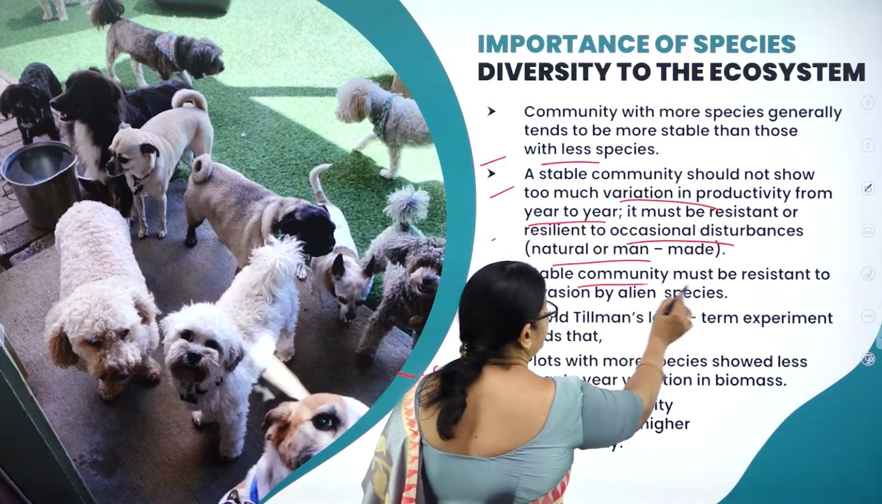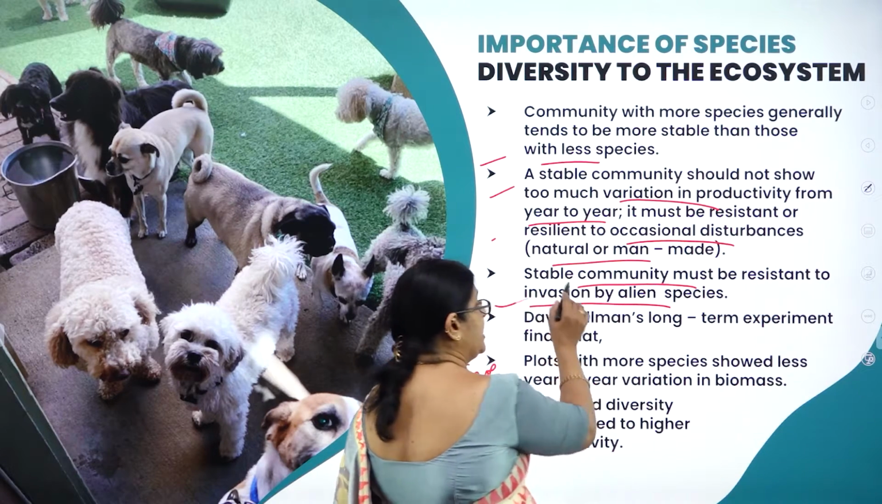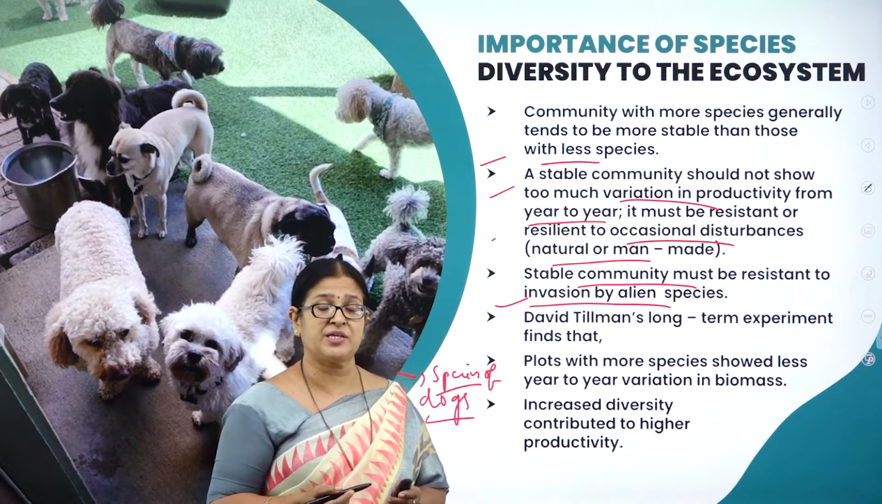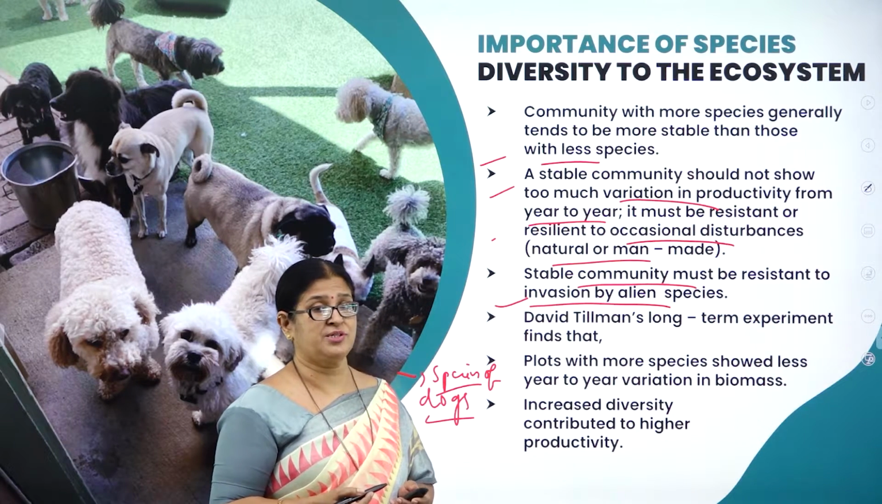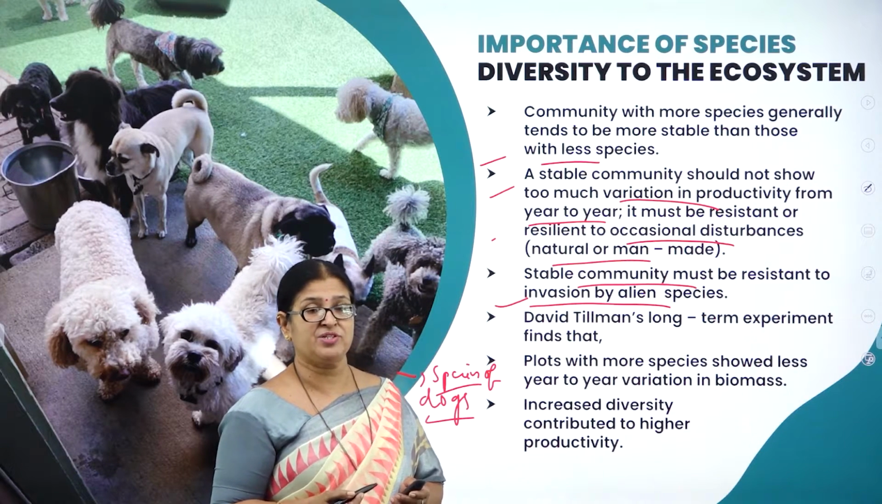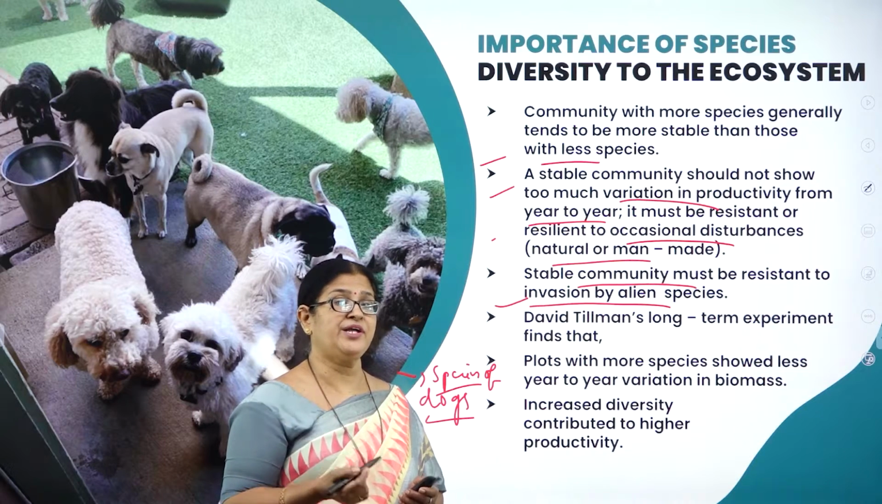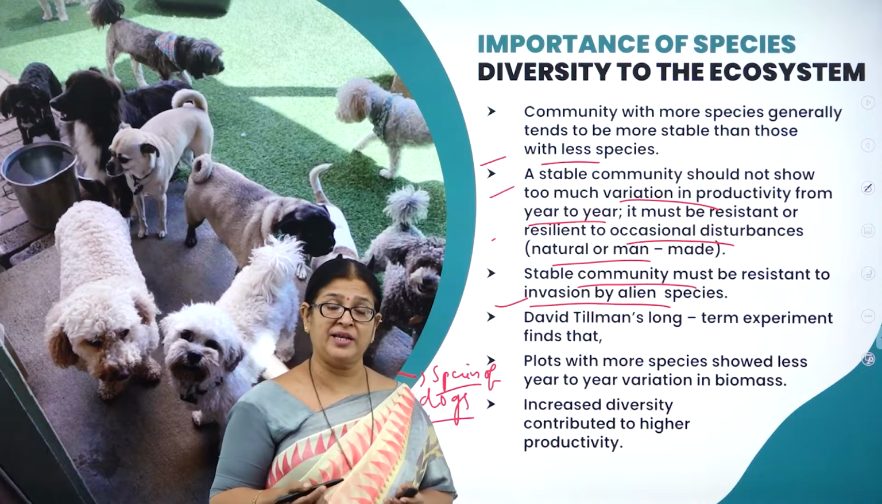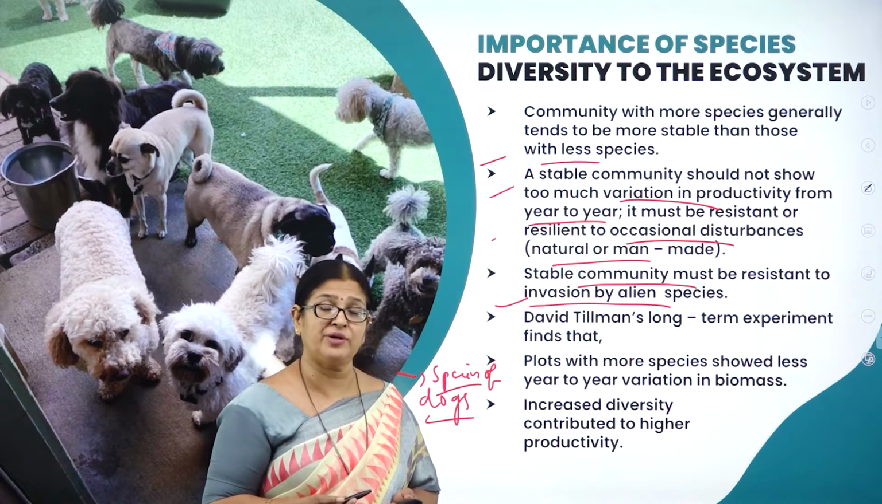So a stable community must be resistant to invasion by alien species. Yes, of course. I think nowadays we come across many alien species coming and dominating the ecosystem. For example, all of us know about the carrot grass, which is called Parthenium. It came to India along with wheat, but imagine now it has become an alien species, and it is very difficult to eradicate it.